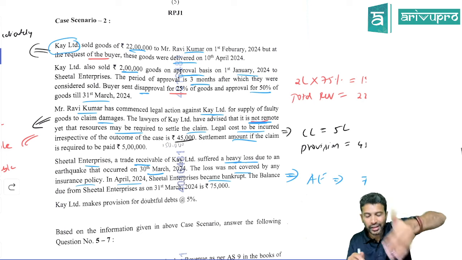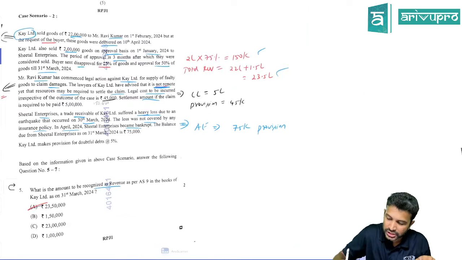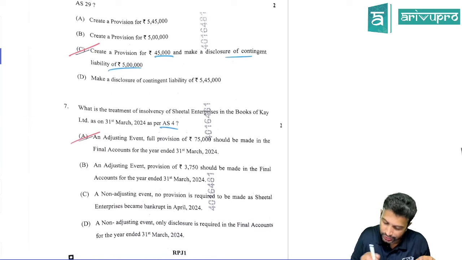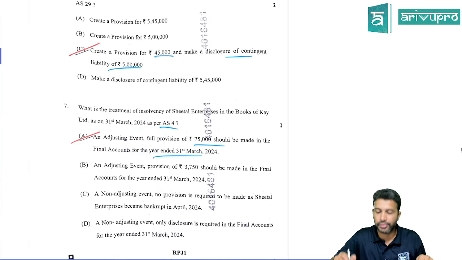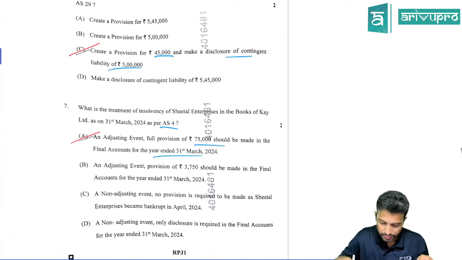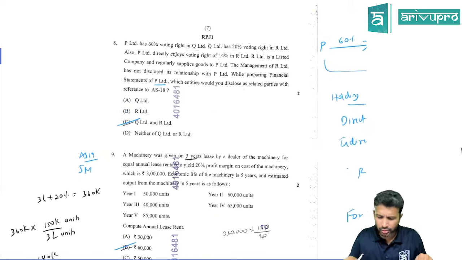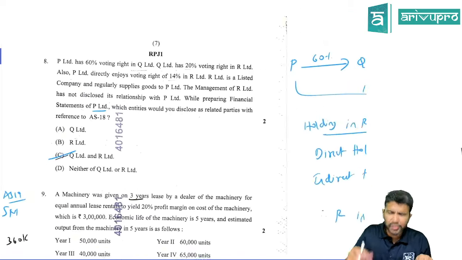No, sir. One condition is existing, so there's an adjusting event, right? And that person has become bankrupt, which means we need to make a provision for doubtful debts for how much value? 75,000. So whatever answer has 75,000, you need to select that. So it's an adjusting event. 75,000, you should make a provision. So A is the right answer here. Okay. All right. Anything else they've given? No. This particular case study is also done. This was very, very straightforward. Correct? Okay.